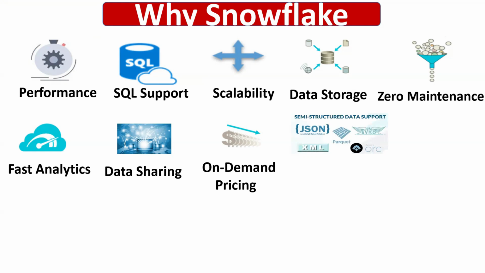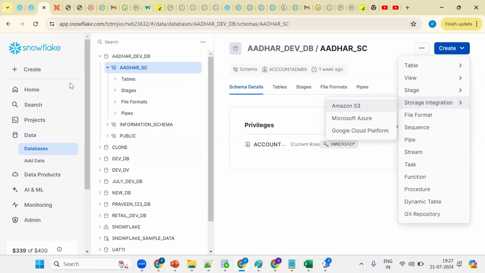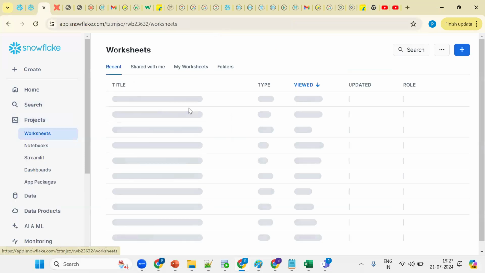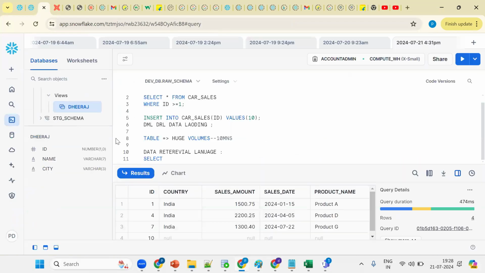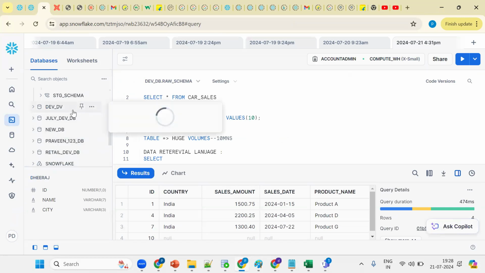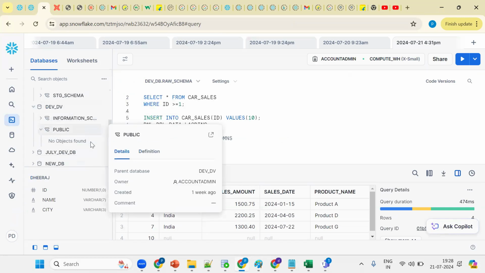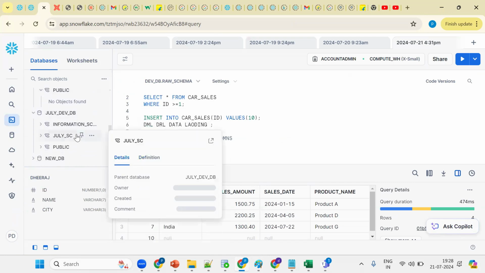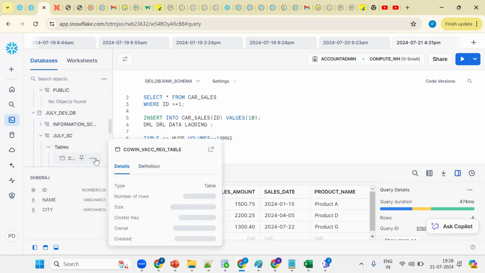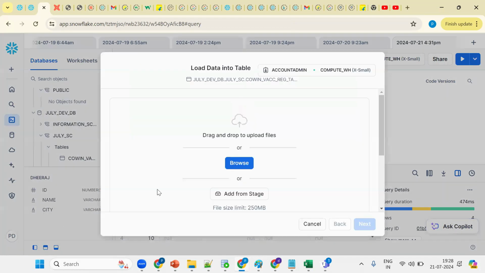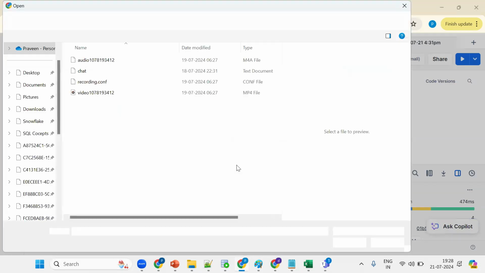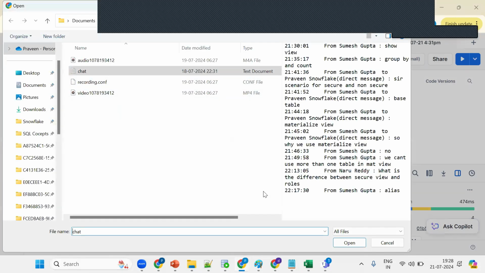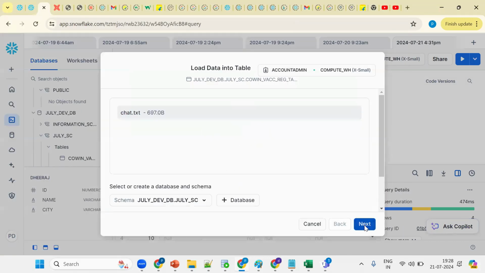Another important point: Snowflake supports structured data as well as semi-structured data. Let me go back to the UI. I'll try to show you one more time. Go to any database, then in a schema, click on a table, then load data. Browse, take any file, a simple one. Go back here and go for next.